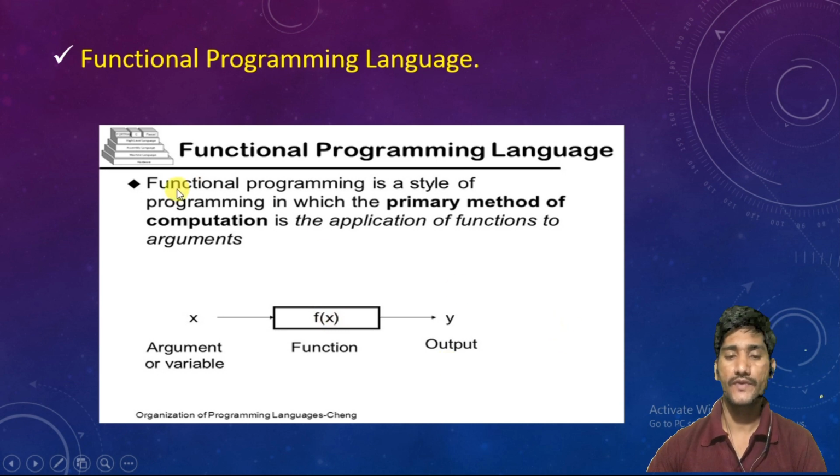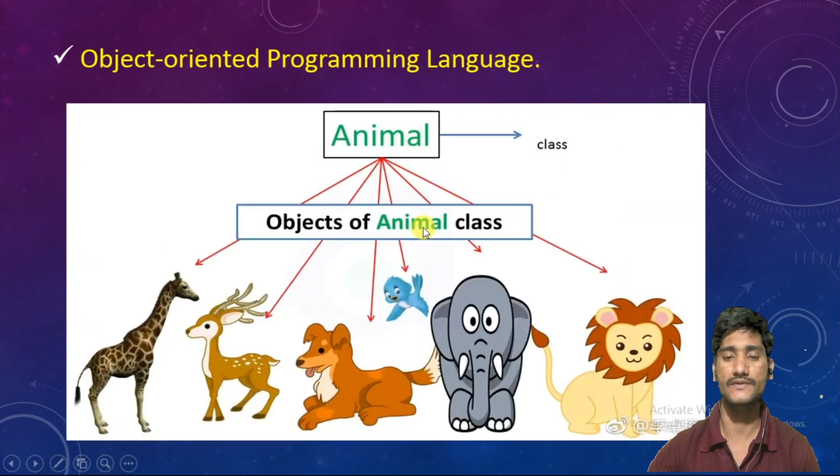So functional programming is a type of programming in which the primary method of computation is the application of functions to arguments. We pass an argument to this function, then it gives output to us. This is a functional programming language.